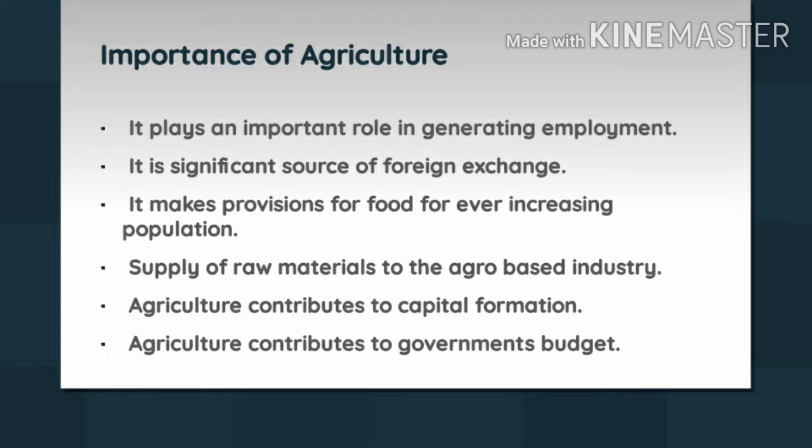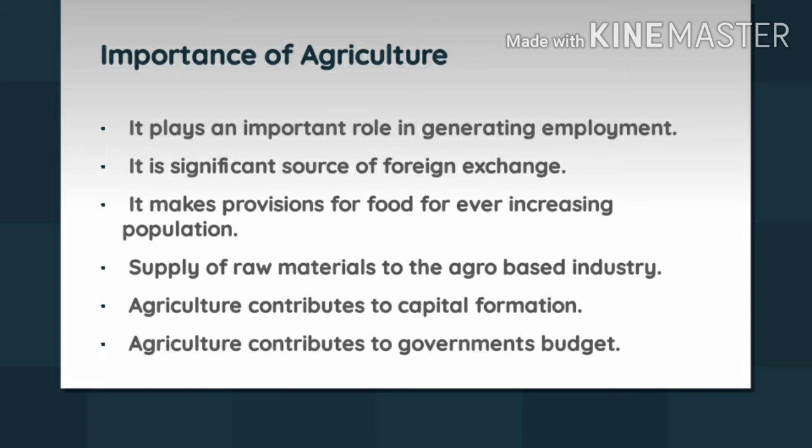Agricultural activities have also become a significant source of earning foreign exchange. That's because India is exporting lots of agricultural commodities like cotton, rice, meat, oil meals, spice, sorghum, millet, and sugar. All those things are being produced in excess, and they are exported to different countries, thereby bringing lots of foreign exchange to India.